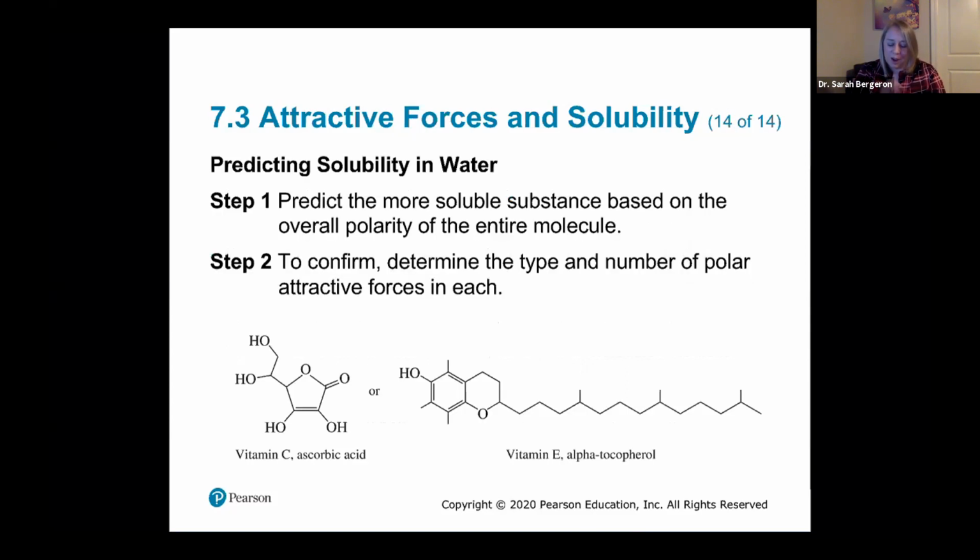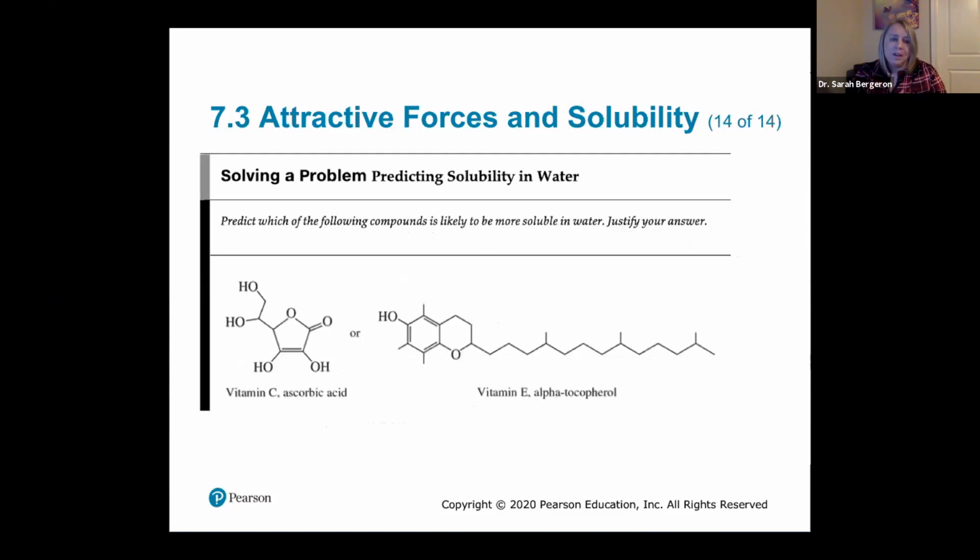So that's an emulsifier. What you need to be able to do is look at different molecules and determine which one is more soluble, and then support your answer with data. So let's look at some examples here. Predict which of the following compounds is more likely to be soluble in water and justify your answer. So take a second, look at the molecules, and think about which one you decide. Pause it until you have an answer.